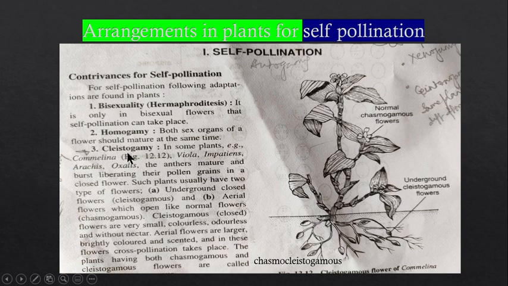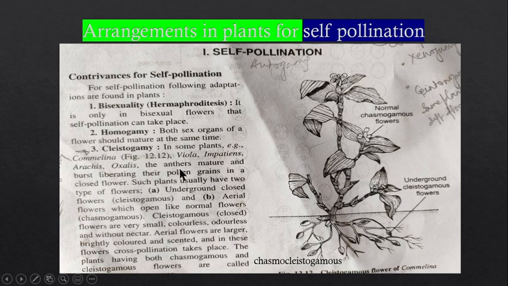Now there is a third term which is known as cleistogamy. It is a very important and very interesting thing, cleistogamy. So first we will see a few plants. One is oxalis, commelina, Arachis hypogea. So these are some plants in which this kind of thing occurs.